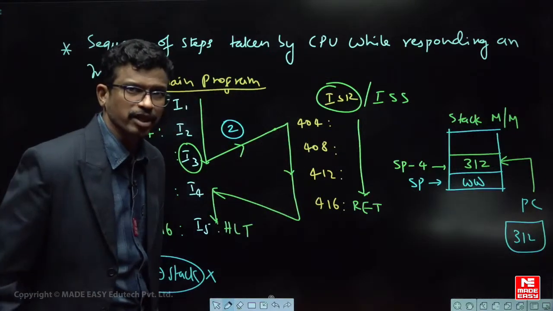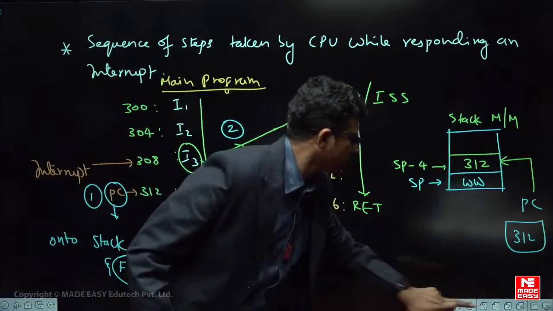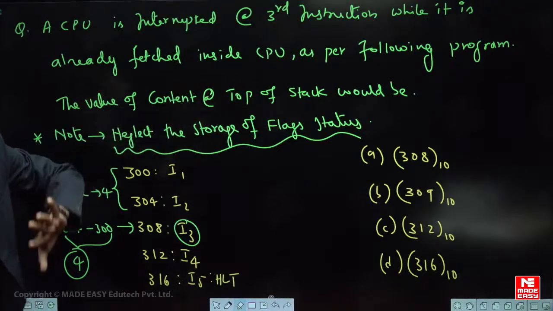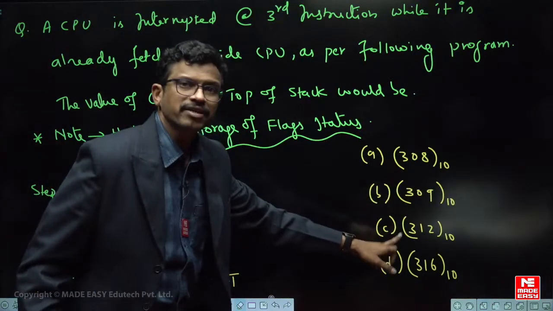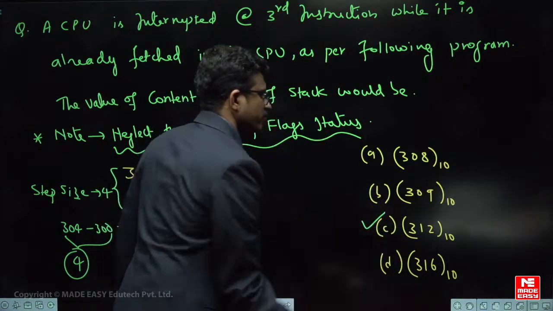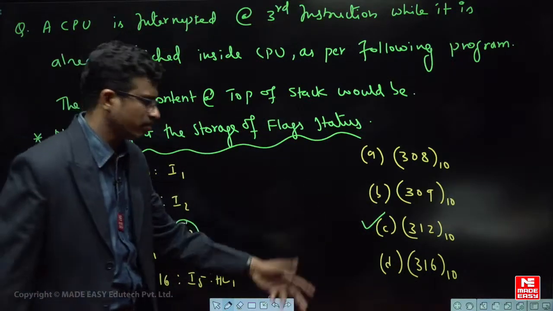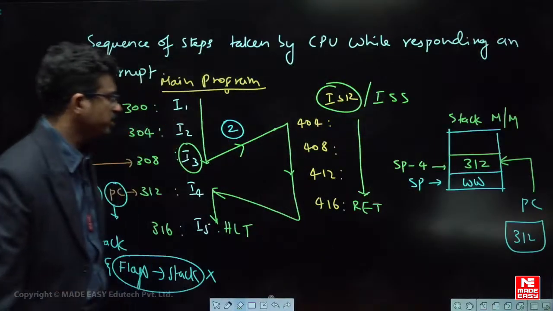So therefore, how much is the answer now? He's asking what is the question here? What is he asking? The value of content at the top of the stack would be, he's asking. So what is the value of content? So the top of the stack will be this value. Next instruction address will be at the top of the stack memory. That's all. Very simple. Got it? Option C is the correct answer.